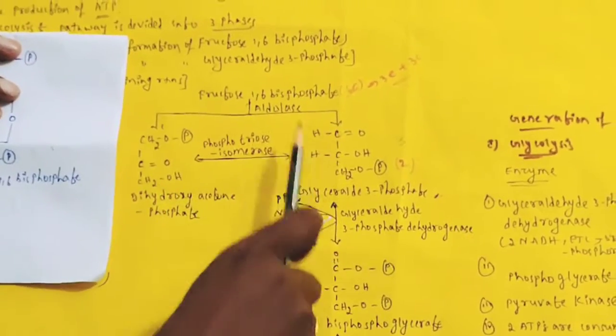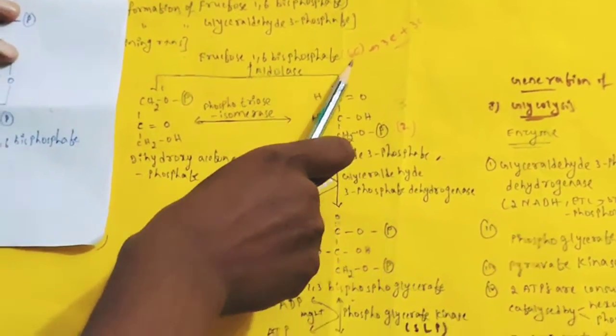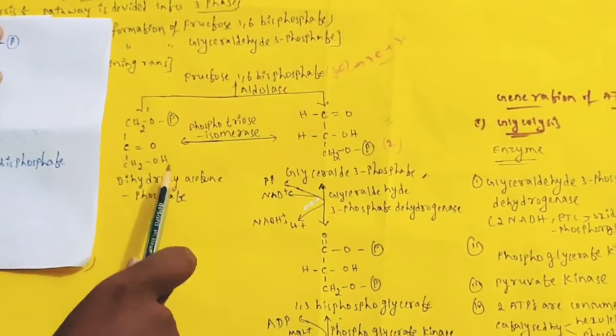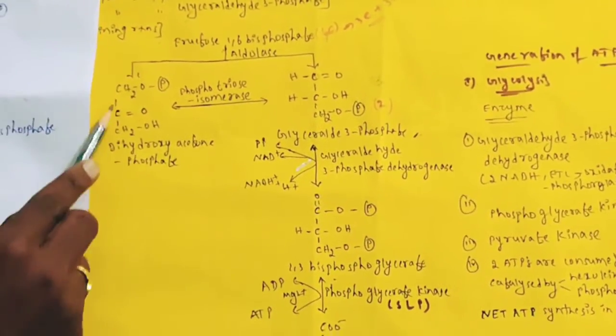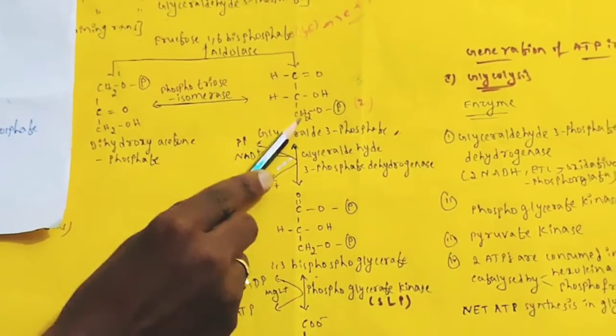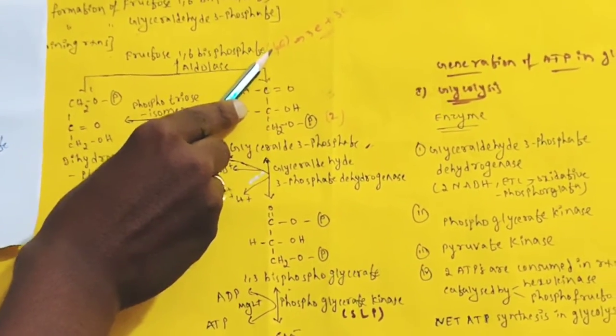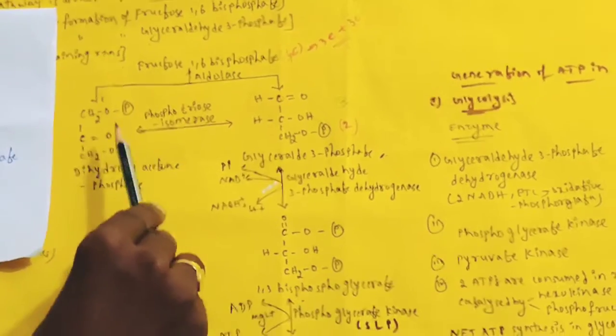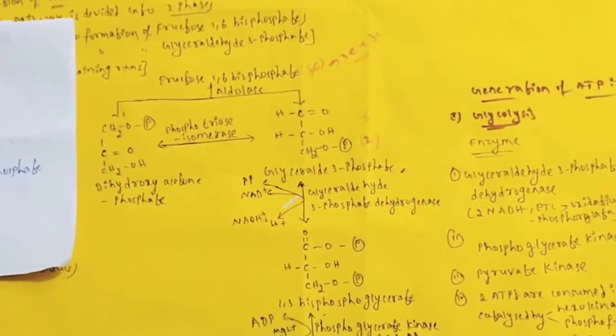It will split the 6-carbon molecule into 2 molecules of 3 carbon. You see here 1, 2, 3, three carbons are there; here 1, 2, 3, three carbons are there. The 6-carbon molecule is split to give 2 molecules of 3 carbon.